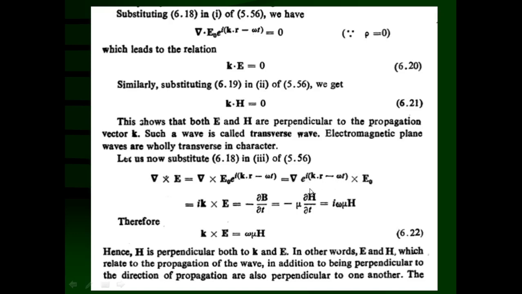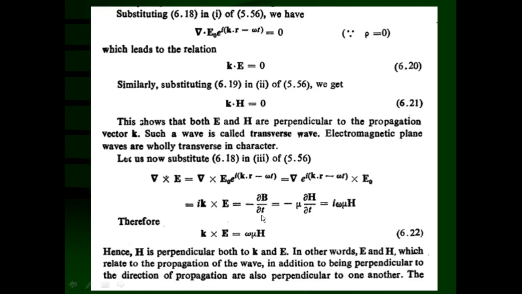So we can obtain from here the differentiation of the scalar, that will give you ik into e raised to i (k dot r minus omega t), and that is going to be multiplied with E0 will give you E. So this will result in ik cross vector E. So on the left hand side, that is the propagation vector cross product with the electric field vector, is equal to minus del B upon del t.